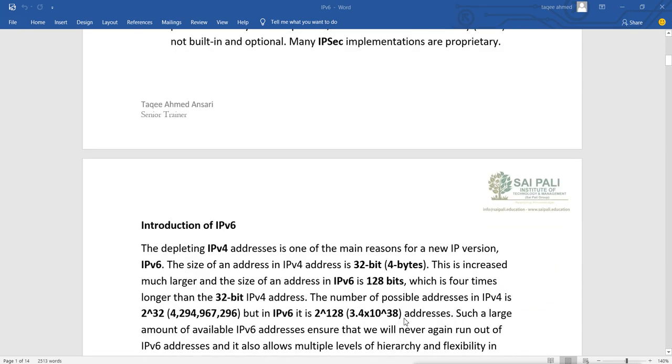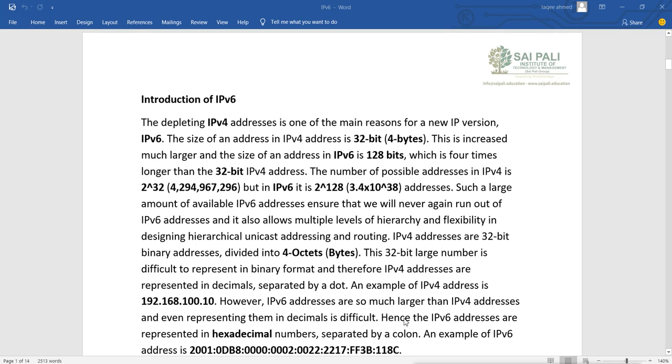Because of these problems, now we have IPv6. Introduction of IPv6: address depletion is one of the main reasons for a new IP version. The size of an IPv4 address is 32 bits, or 4 bytes. This is increased much larger in IPv6, where the address size is 128 bits, which is 4 times longer than the 32-bit IPv4 address.